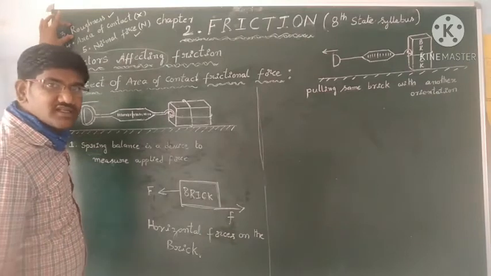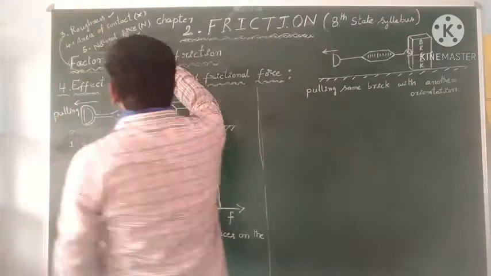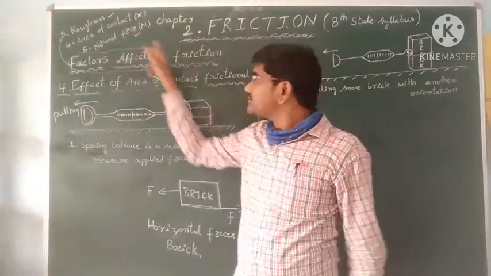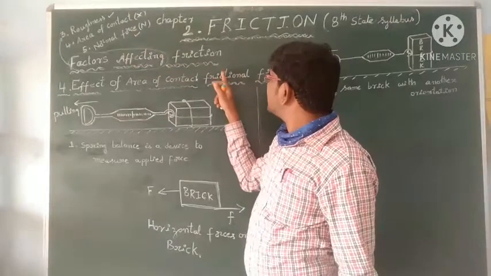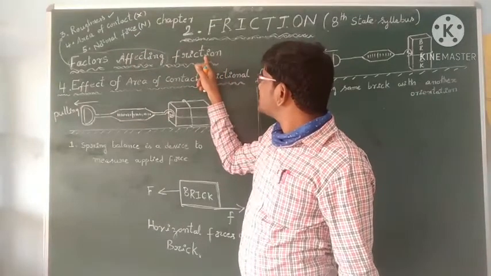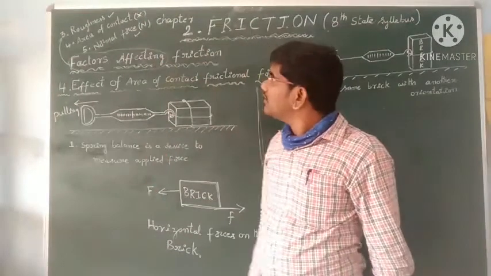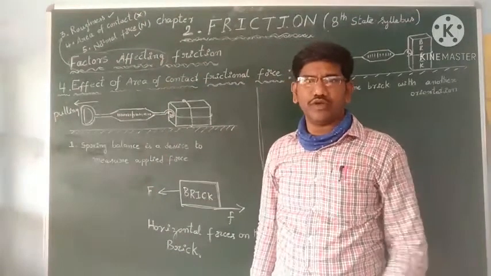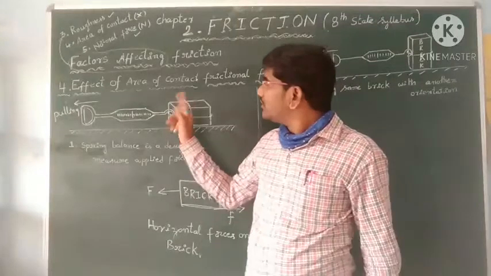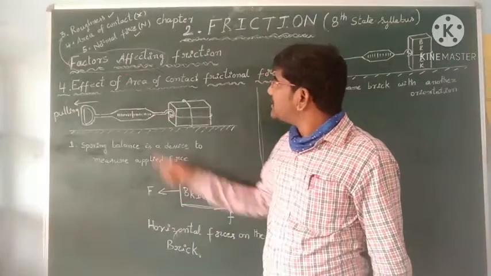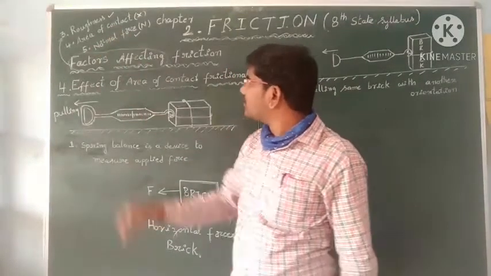We know the result: if the roughness increases, frictional force also increases. So friction increases with rough surfaces. We know that. Now, does the frictional force depend on the area of contact or not?